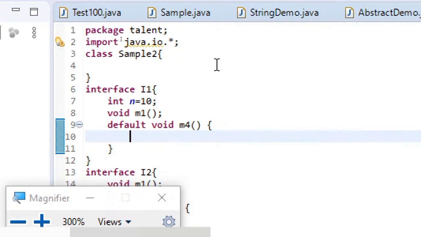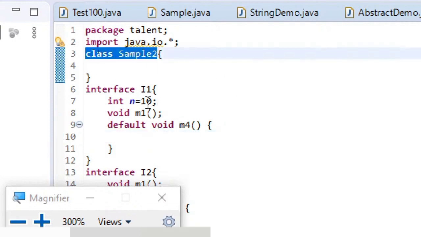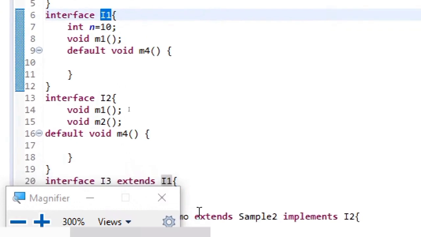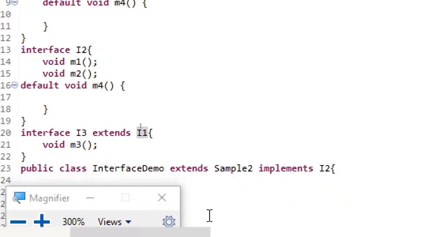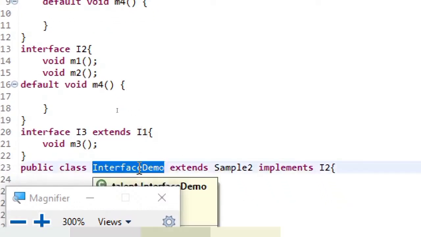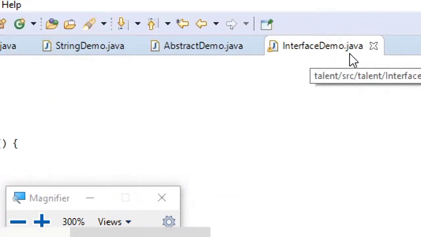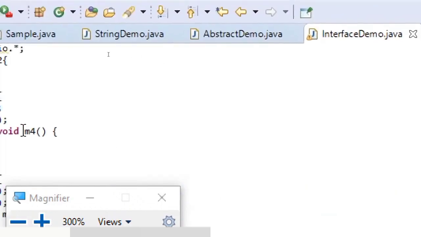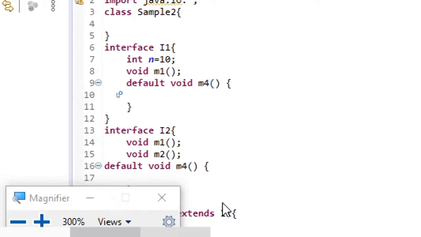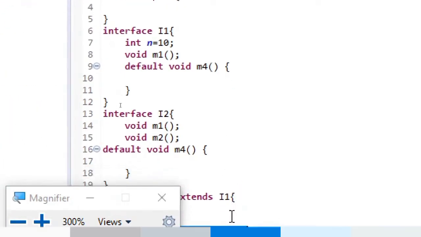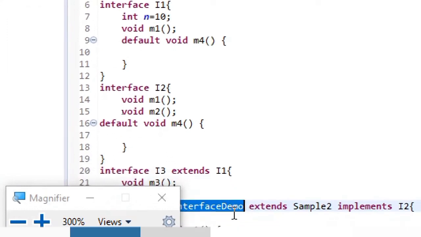Now, just take this file which is on the screen as an example. Here you can see that there is a class sample2, there is interface I1, interface I2, interface I3, there is class interface demo, and the file name is interfacedemo.java. Altogether this particular file contains two classes and three interfaces.